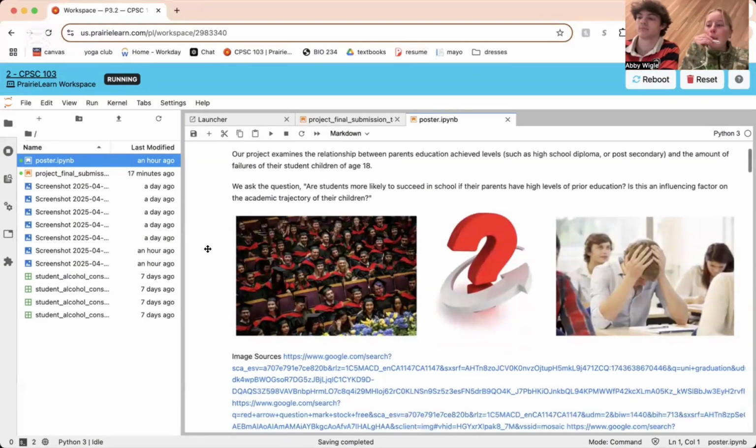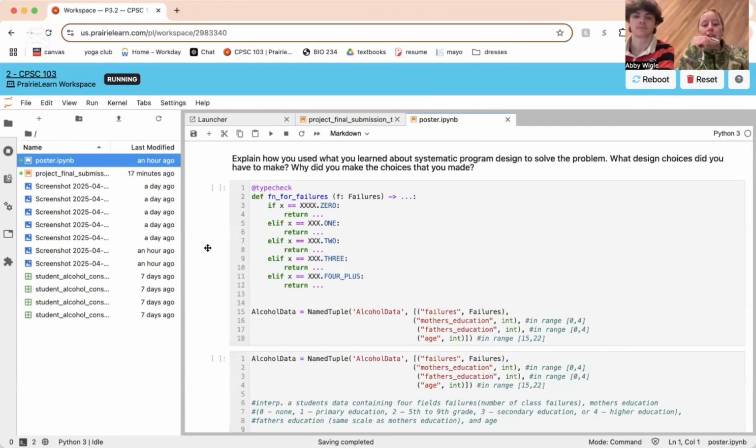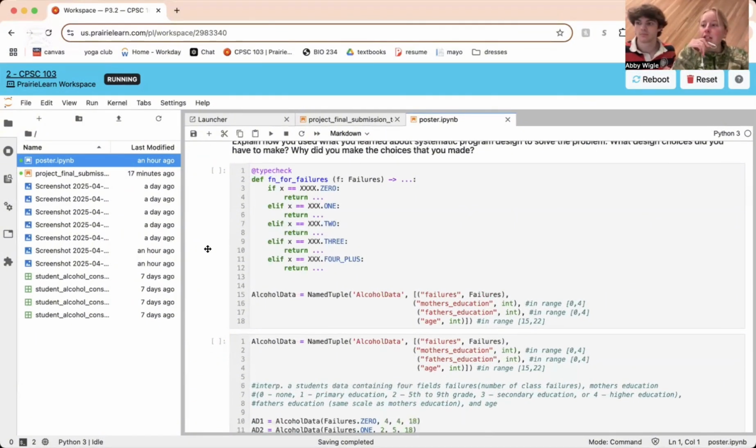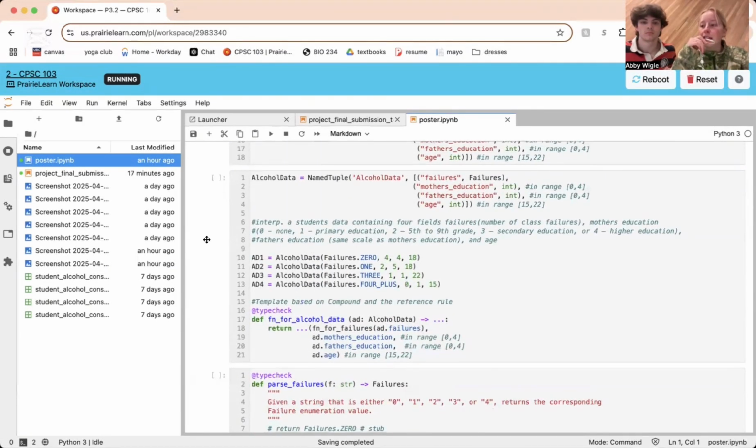To explain a little bit about how we used systematic program design to solve the problem and some specific design choices that we made, we incorporated nearly every facet of systematic program design that we've learned in this class so far, from defining enumerations and compounds for chosen parts of the data, to running for loops and lists as filters for the data, to using composition to string together helper functions for thorough filtering, and plotting functions for visualizing our investigation.